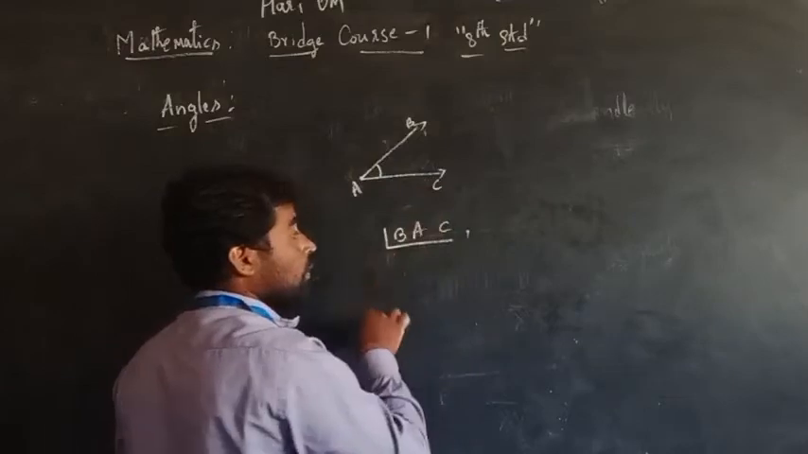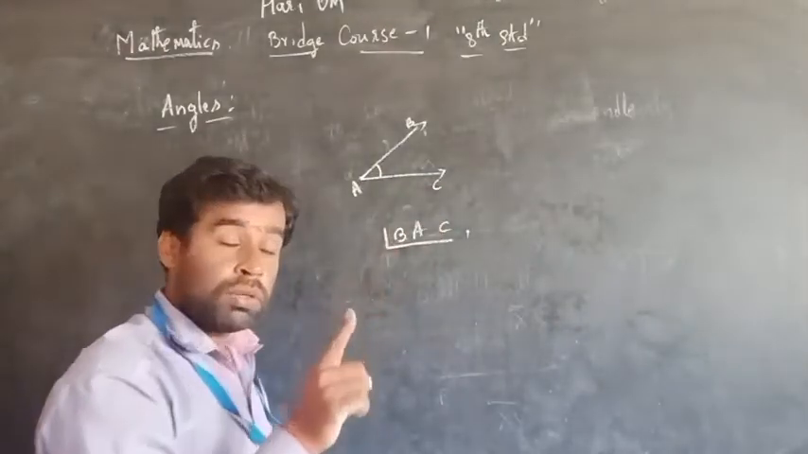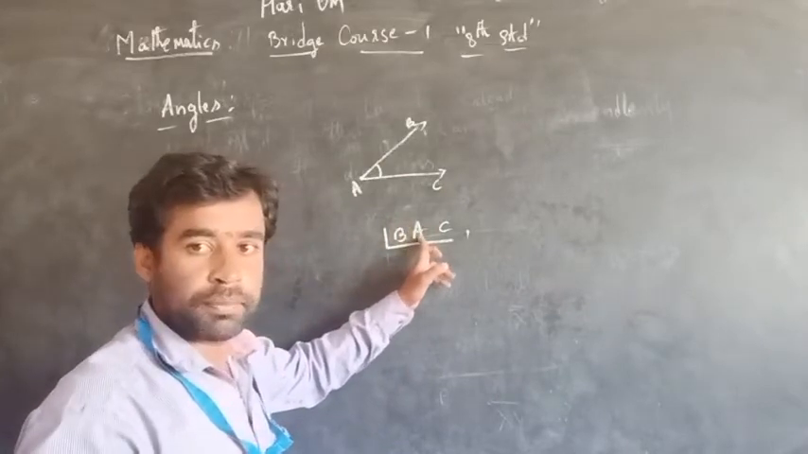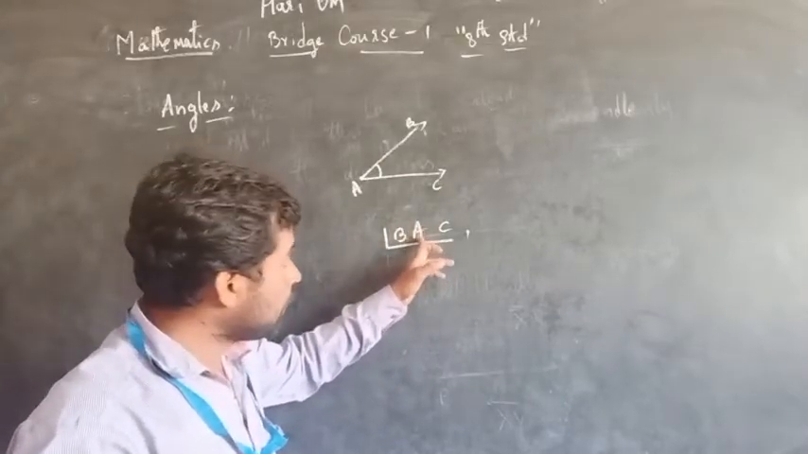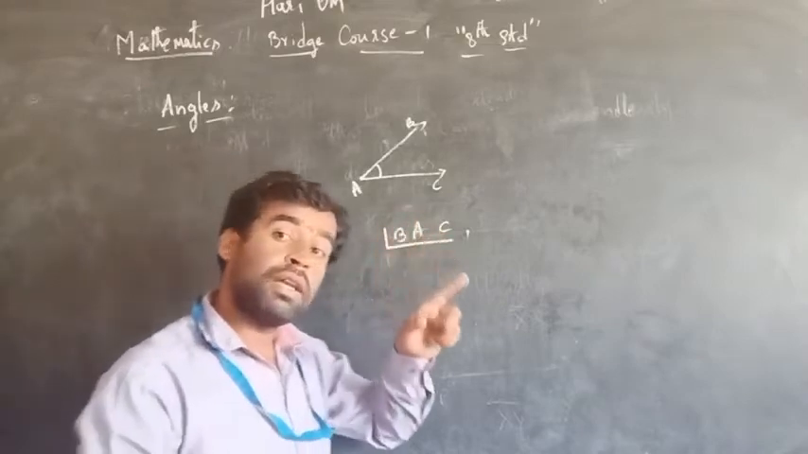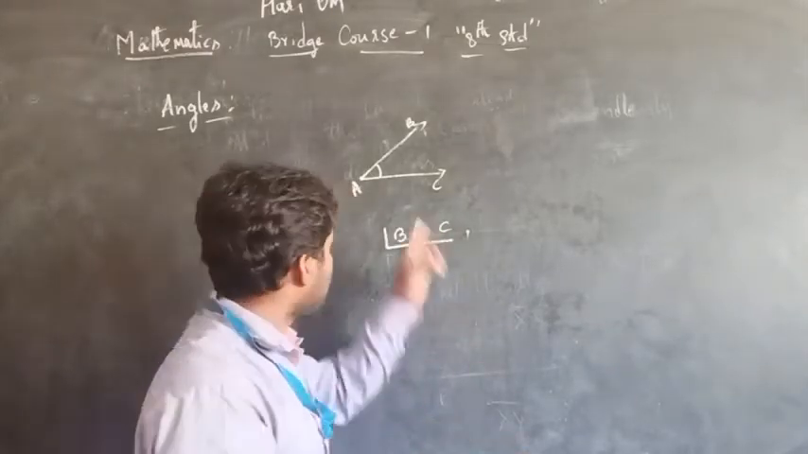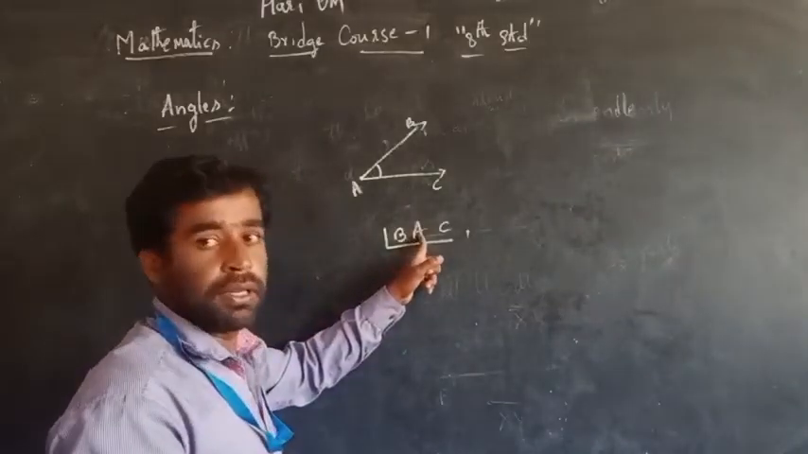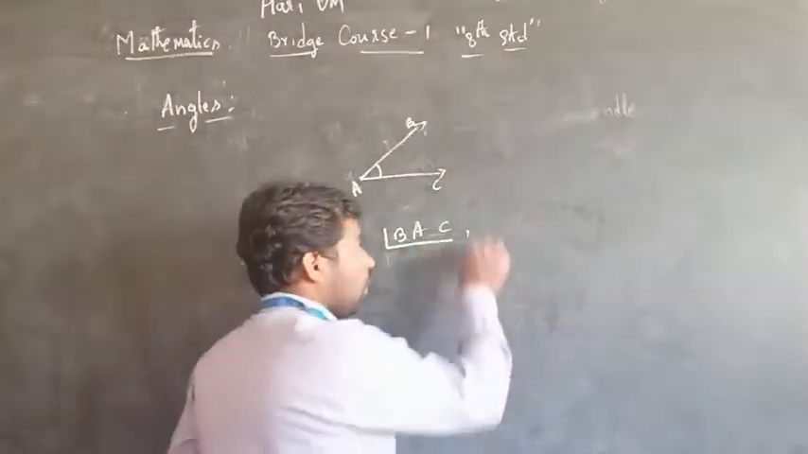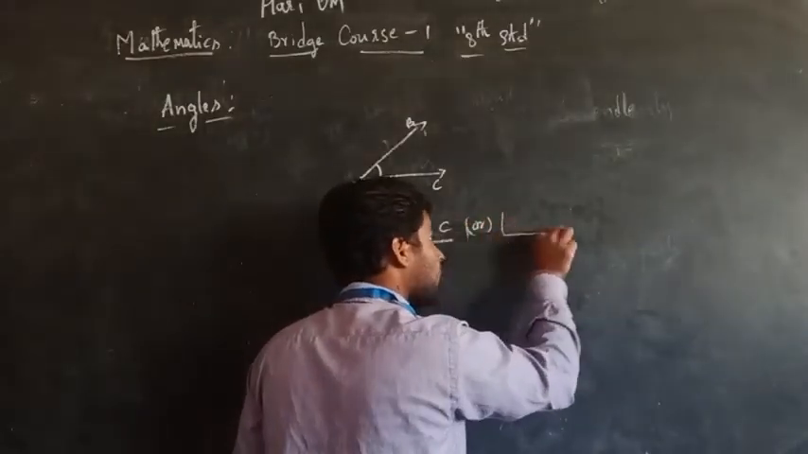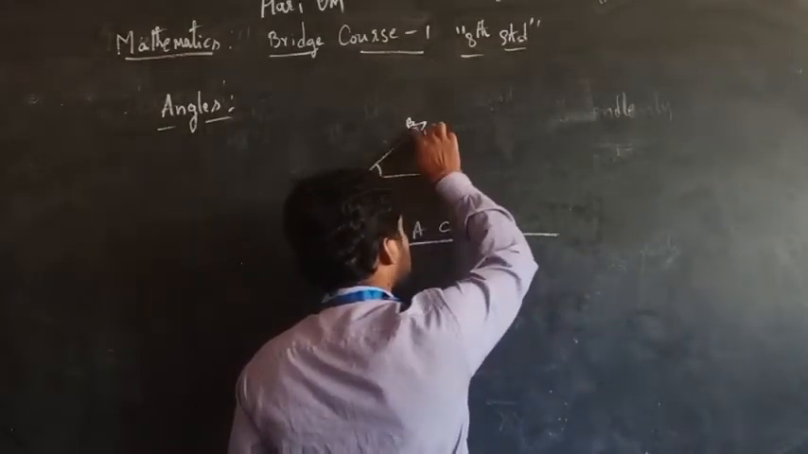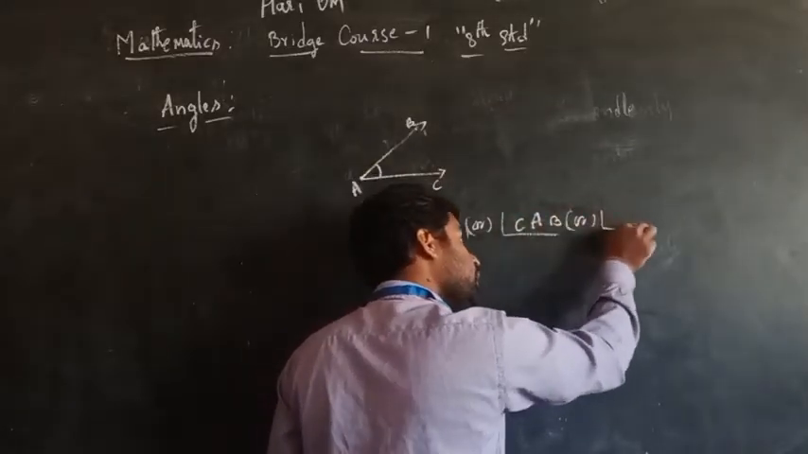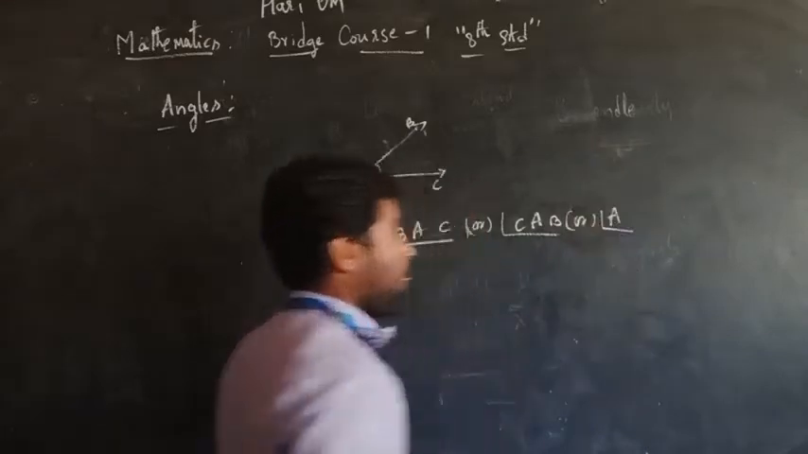BAC. Here we must write the middle letter. This middle letter represents the angle formed at that point. Here the angle is formed at the point A, so we must write A in the middle. Is it clear? So we can write angle CAB, or we can also write it using a single letter, angle A. Is it clear, students?